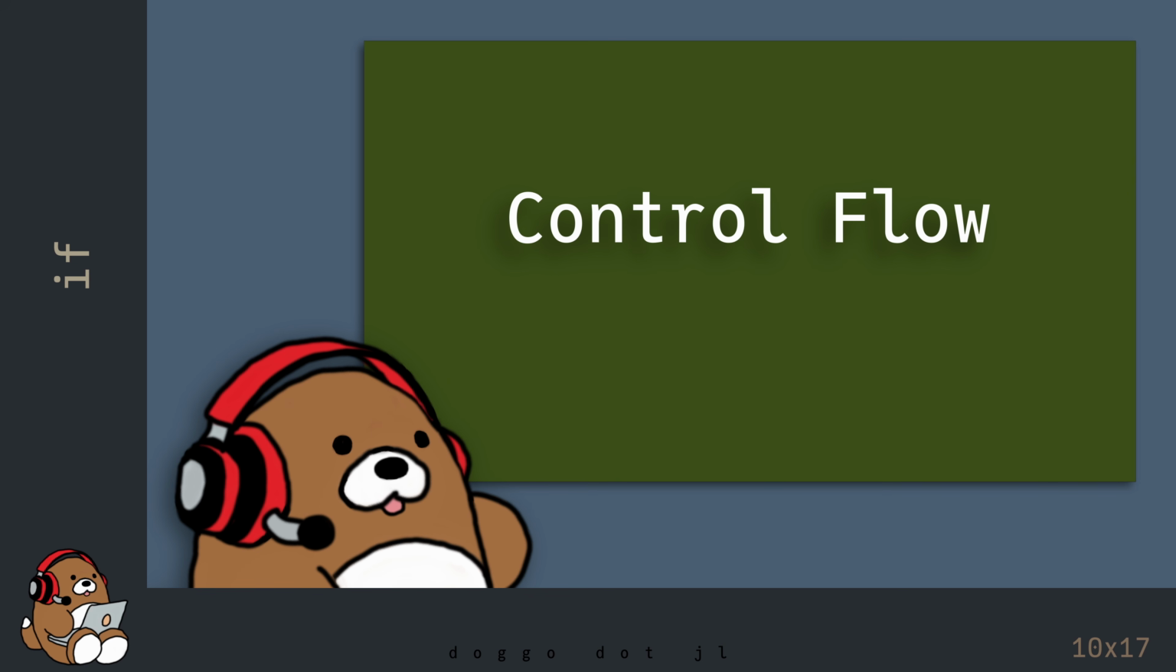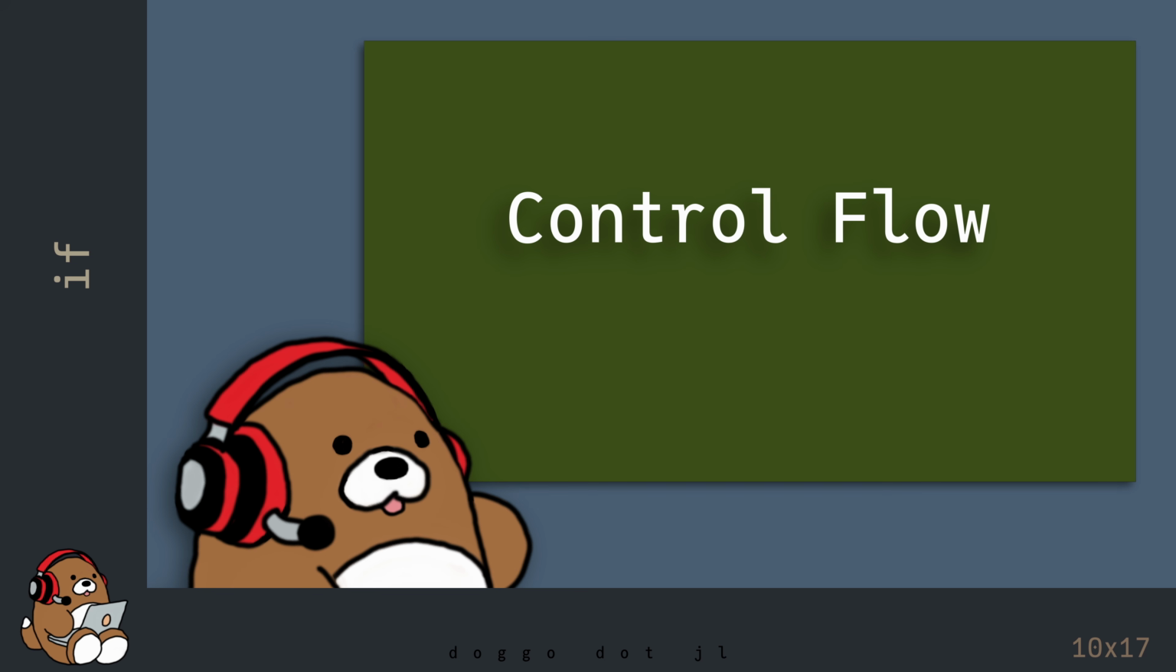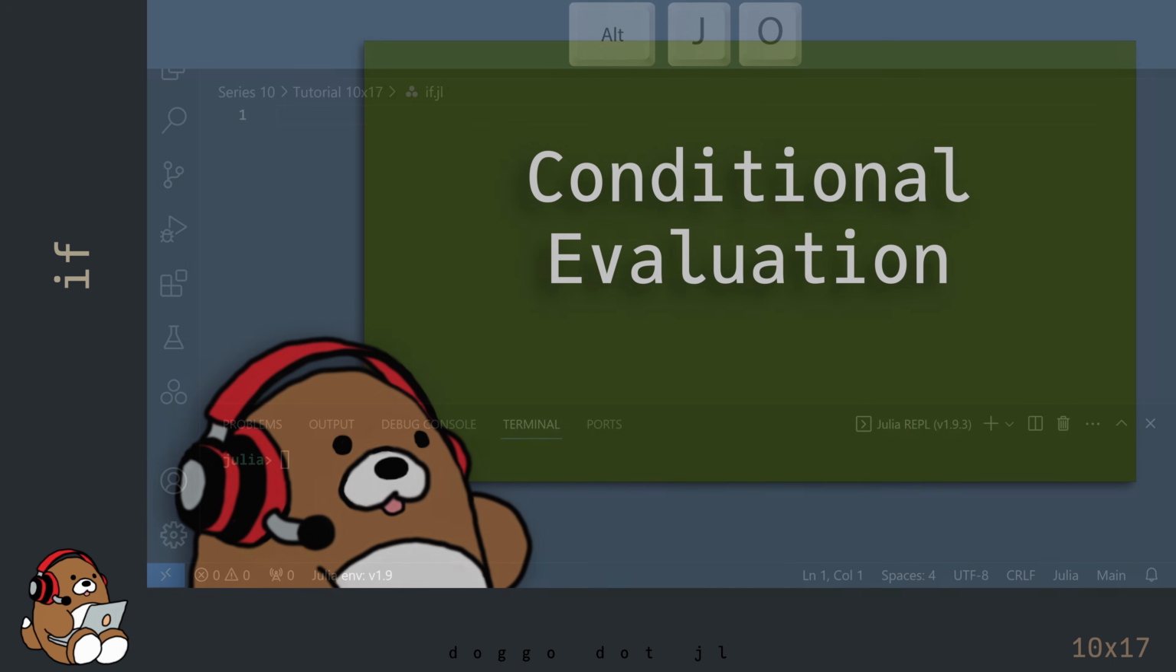Control flow introduces the concept of logic and automation, which are a couple of key concepts that differentiate your computer from other machines. Over the next several chapters, we'll explore some of the built-in control flow tools that come included with Julia. Let's start with an example of a conditional evaluation.